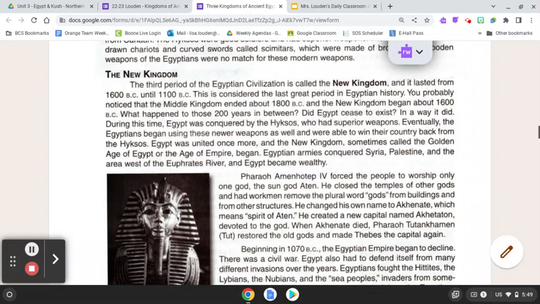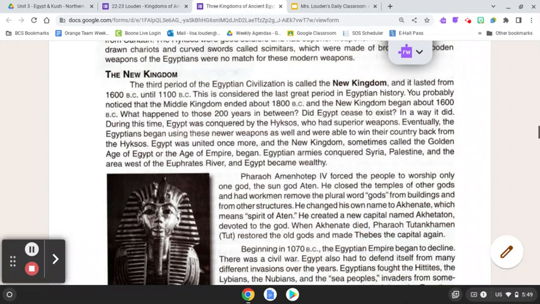The New Kingdom. The third period of the Egyptian civilization is called the New Kingdom, and it lasted from 1600 BC until 1100 BC. This is considered the last great period of Egyptian history. You probably noticed that the Middle Kingdom ended about 1800 and the New Kingdom began about 1600. What happened to those 200 years in between? Did Egypt cease to exist? In a way, it did.